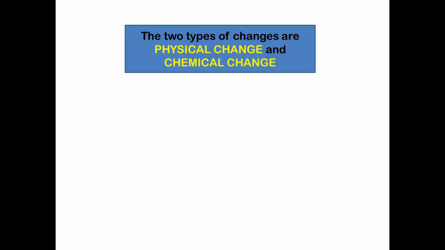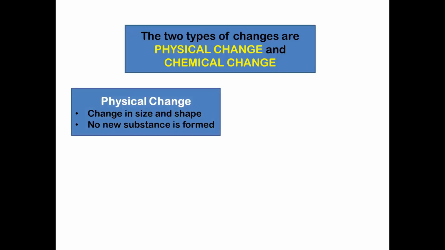Let's do the recap. The two types of changes are physical change and chemical change. Physical change is a change in size and shape. There is no new substance formed. Examples are cutting, folding, pounding, and combining.